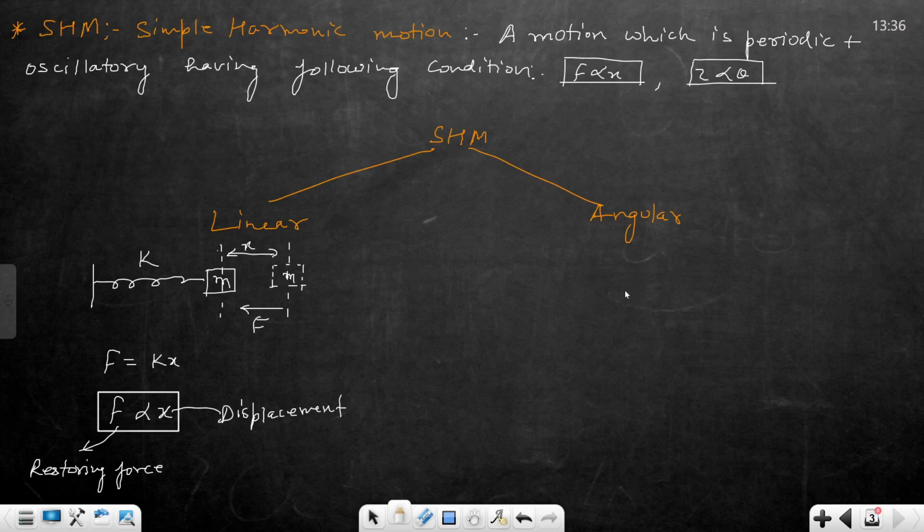Now if we talk about angular SHM, suppose you are having a pendulum. If you look at the motion of the pendulum, you can see that it will be performing simple harmonic motion. Clear?